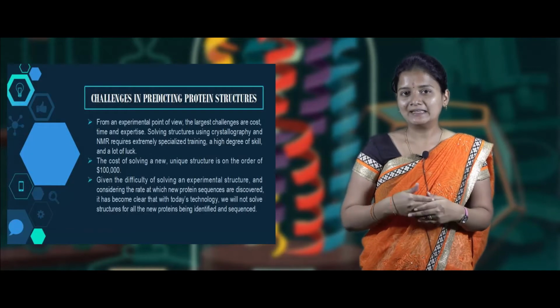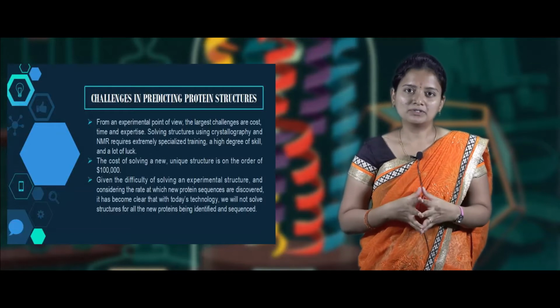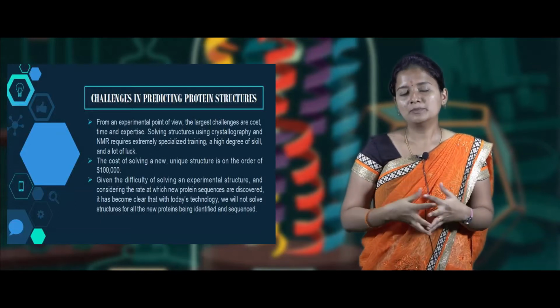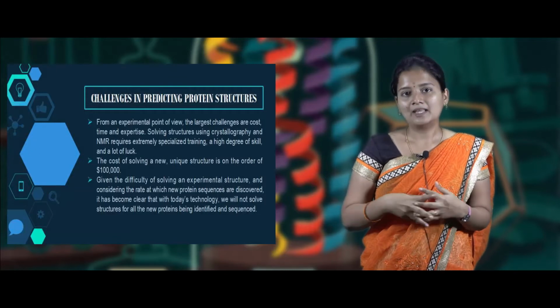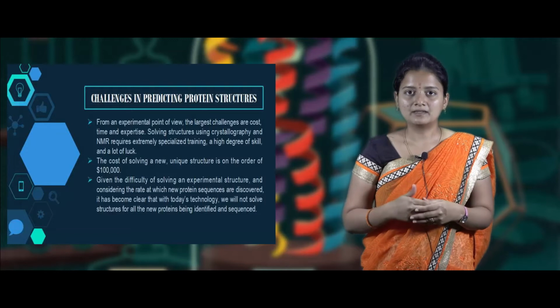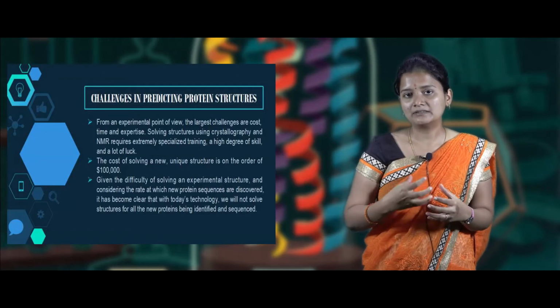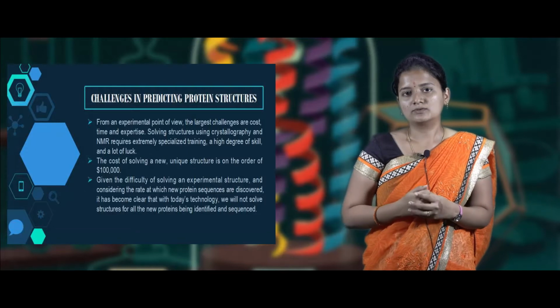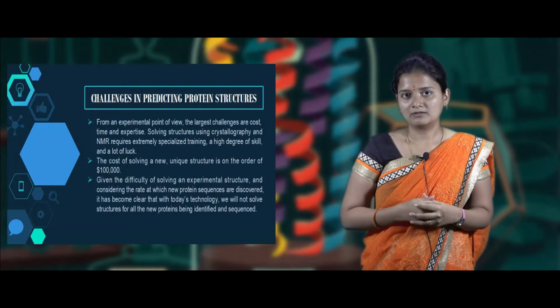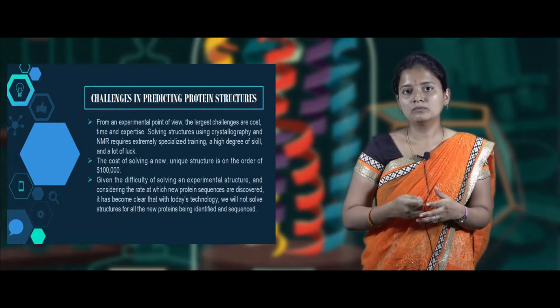Now we are going to see the challenges influencing protein structure prediction. From the experimental point of view, the challenges are that it is very laborious, time consuming and costly. Also, when we solve the protein structure using methods like crystallography and NMR spectroscopy, it needs skilled persons who have been trained in a proper way to get the proper structure of the protein. The cost of determining the structure of a novel protein is around $1 lakh to $10 lakh.